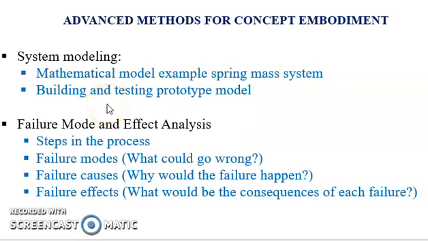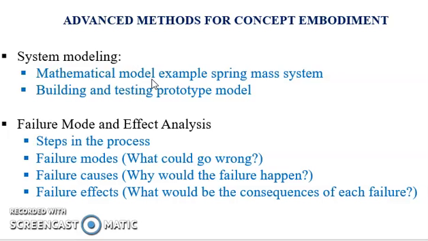So here we will be discussing two methods. First is system modeling and second is failure mode and effect analysis. System modeling is a mathematical or physical representation of a product. It is used to predict product performance under varying input, environmental and boundary conditions.